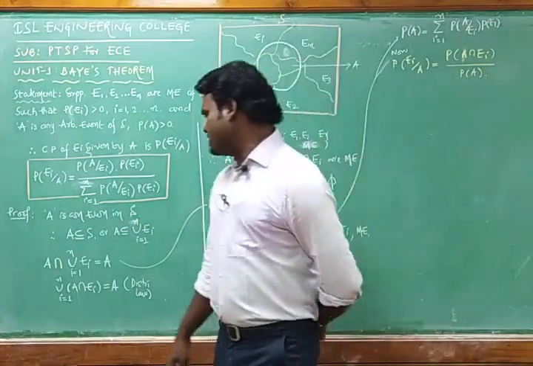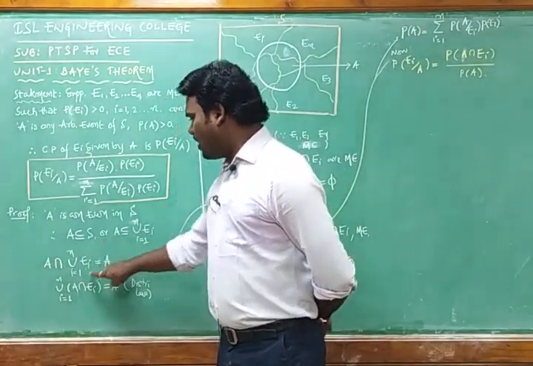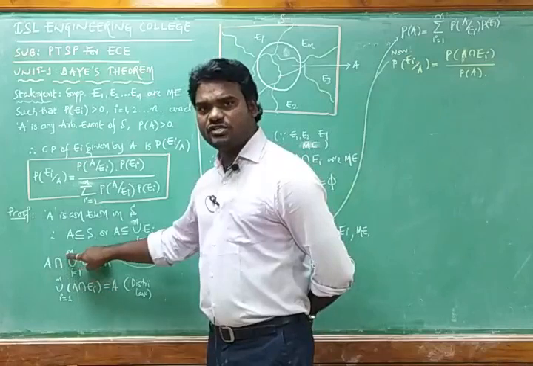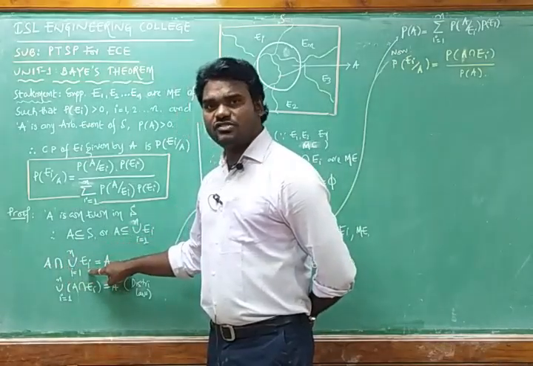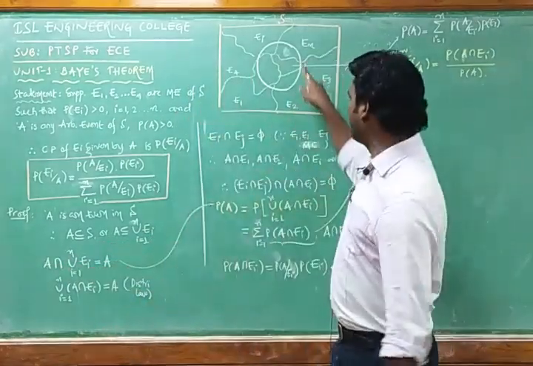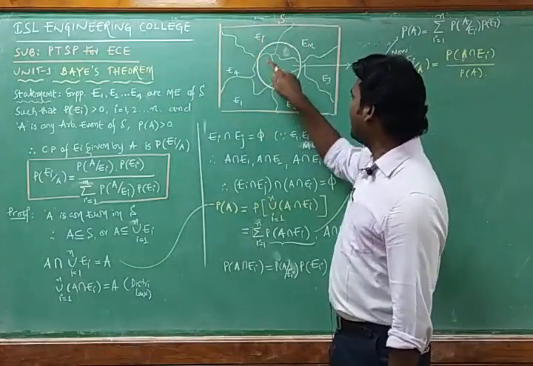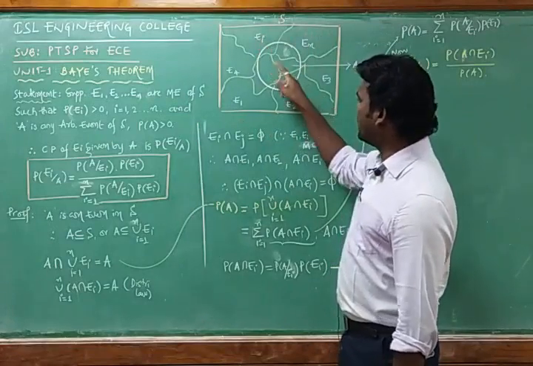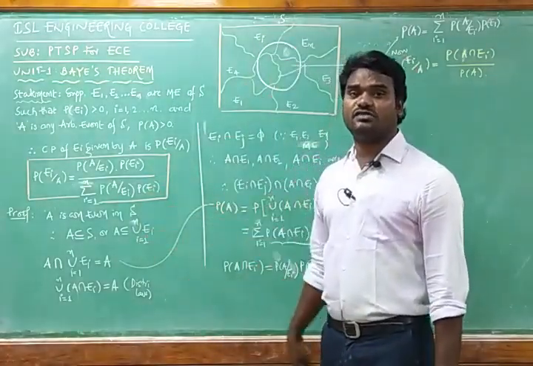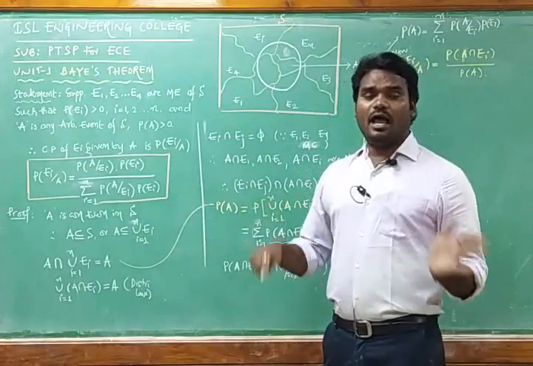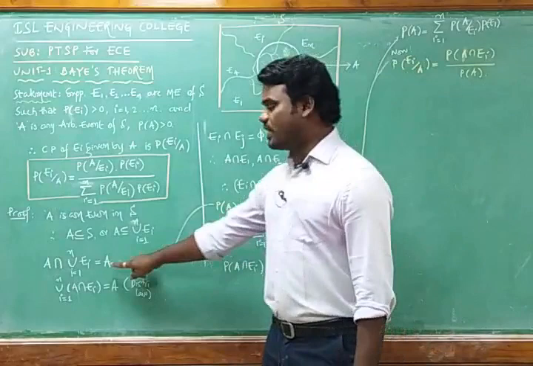And here I can write A, an arbitrary event, and again the union of all the mutually exclusive events, so that A intersection the union of all the mutually exclusive events will again be equal to A only.